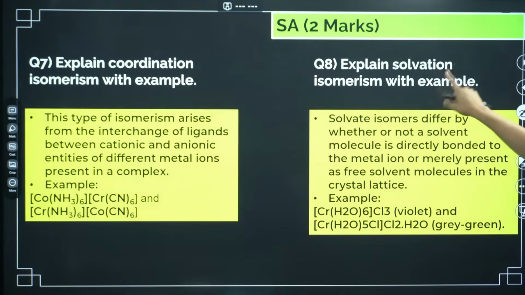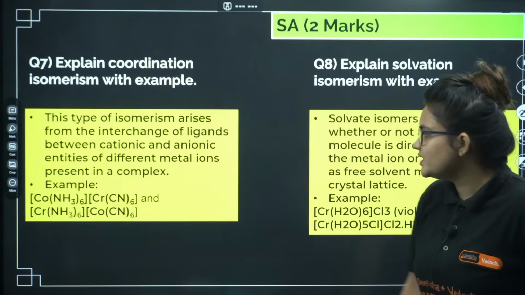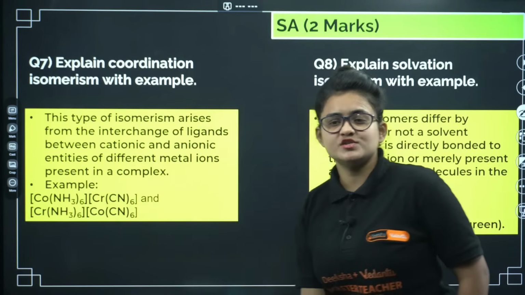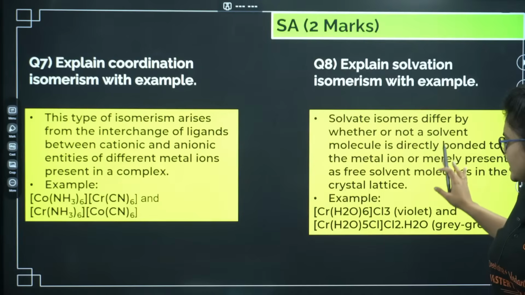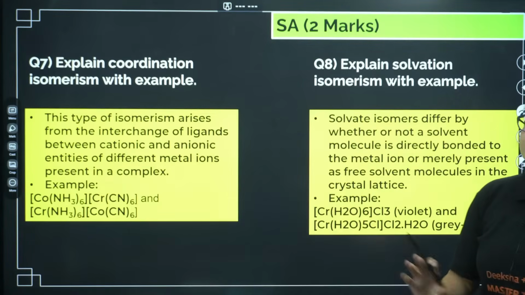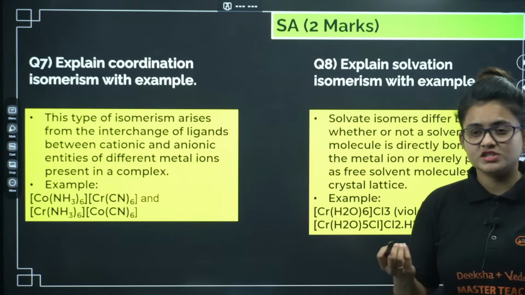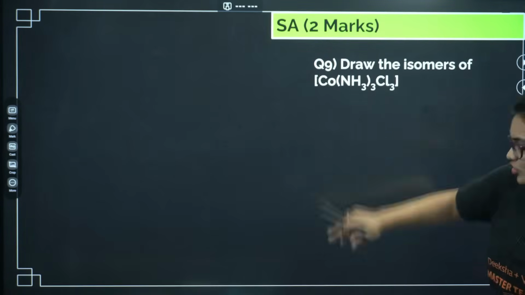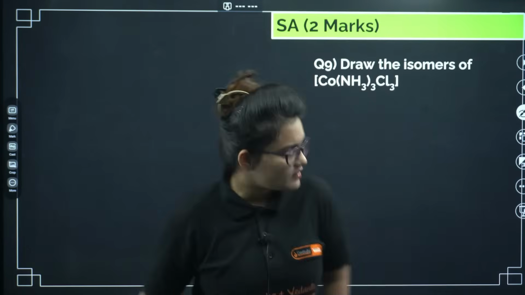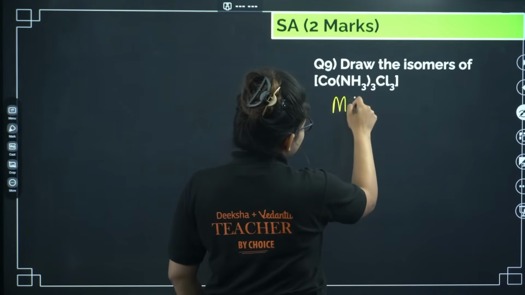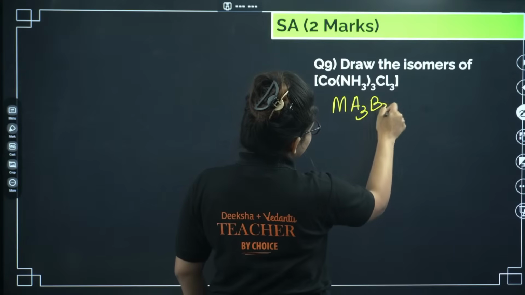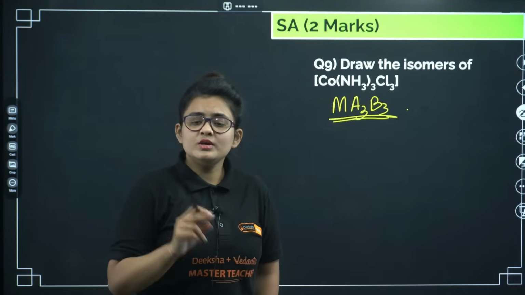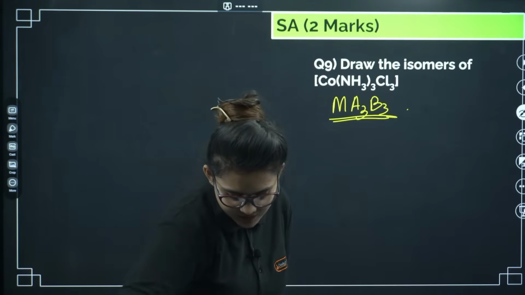This is basically solvation isomerism and coordination isomerism. Just see, the ligand will be exchanged, that is coordination isomerism, and solvation isomerism is the number of water inside the coordination sphere and outside the coordination sphere will vary. Next, draw the isomer. Again, draw the isomer. For this case, if you are having MA3B3, very important question, MA3B3 type of ligand if you are having, then you will be having two types of isomer, that is FAC and MER.